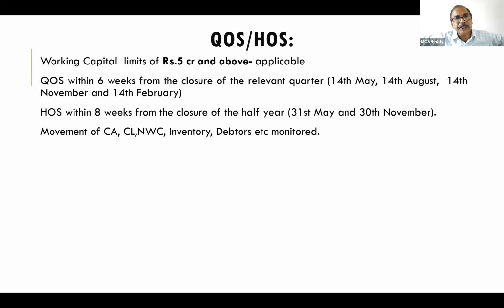QoS and HOS: applicability is for industrial borrowers with working capital limits of 5 crores and above. QoS, the quarterly operating statement, has to be submitted within 6 weeks from the end of the quarter. HOS is to be submitted within 8 weeks from the end of the half year. This is the submission.